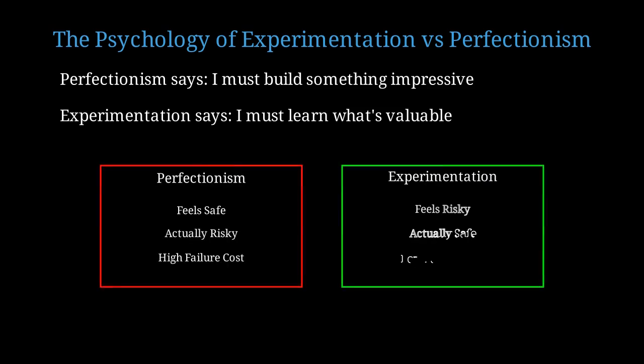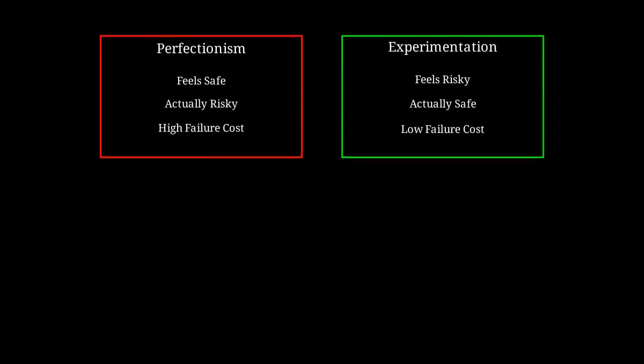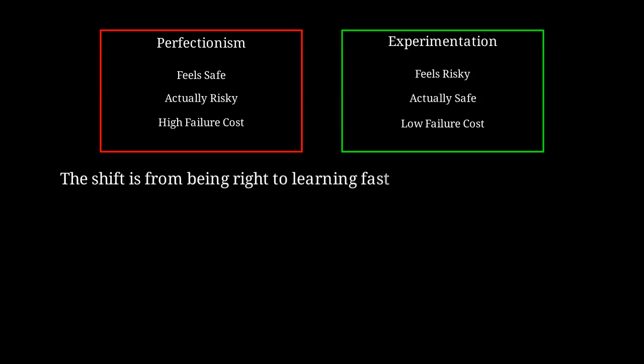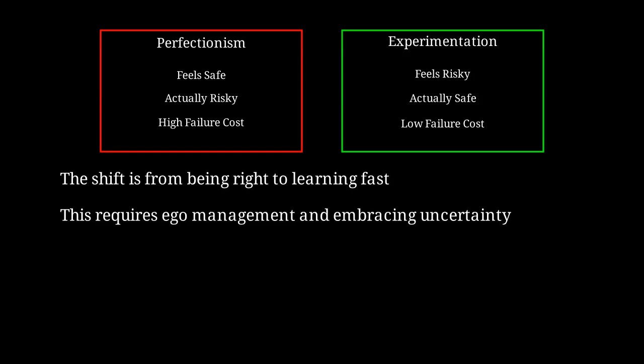Here's the paradox. Perfectionism feels safe, but is actually risky with high failure cost. Experimentation feels risky, but is actually safe with low failure cost. The fundamental shift is from trying to be right on the first try to learning as fast as possible what right even means for your users. This requires serious ego management. You have to be comfortable with uncertainty and with being wrong. That's hard for many people.